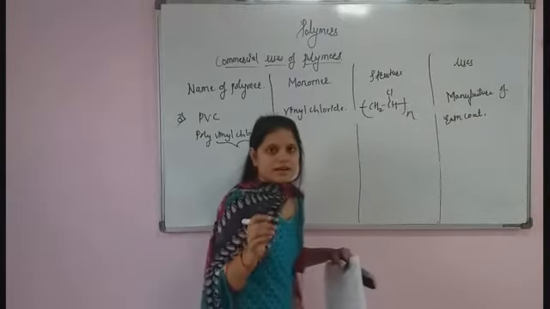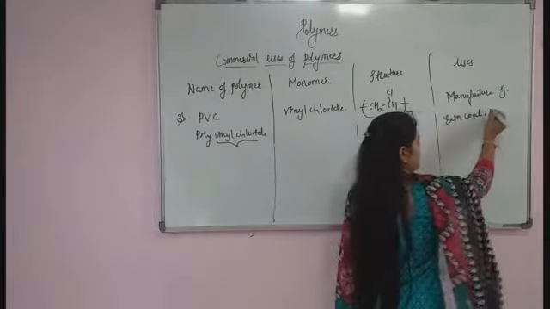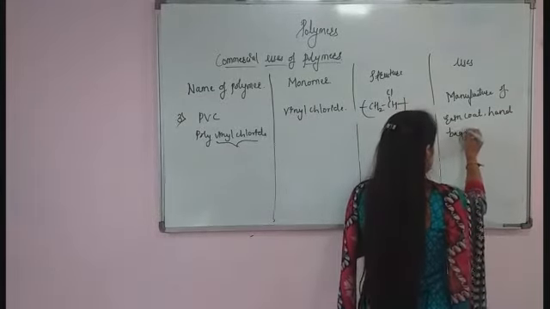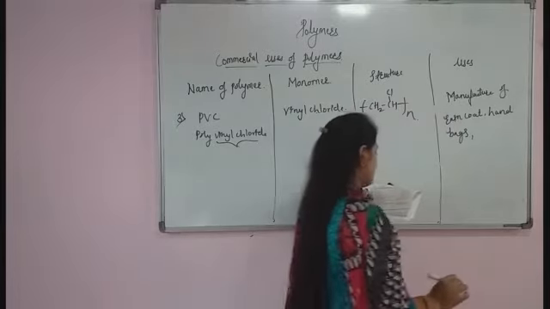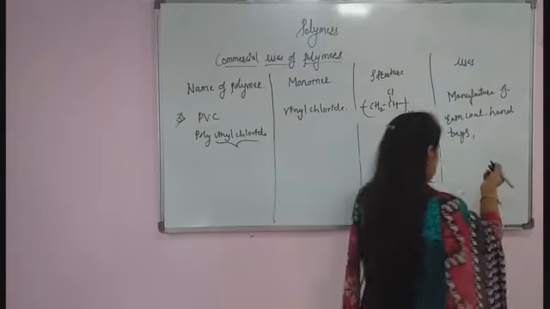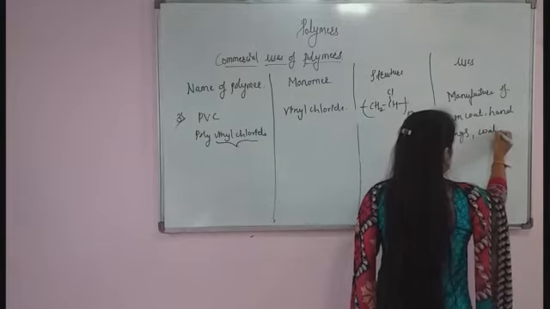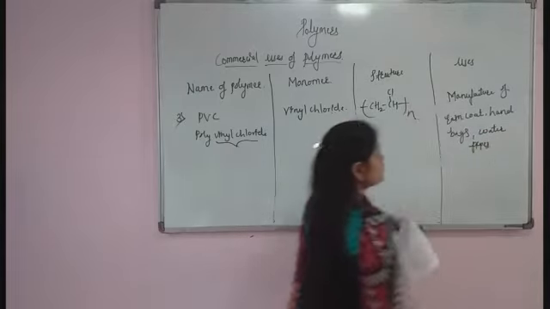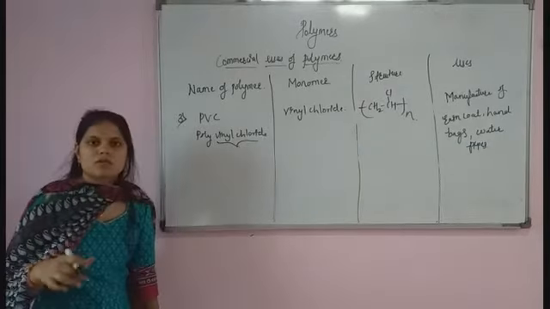Also it is used to manufacture handbags, and also water pipes.